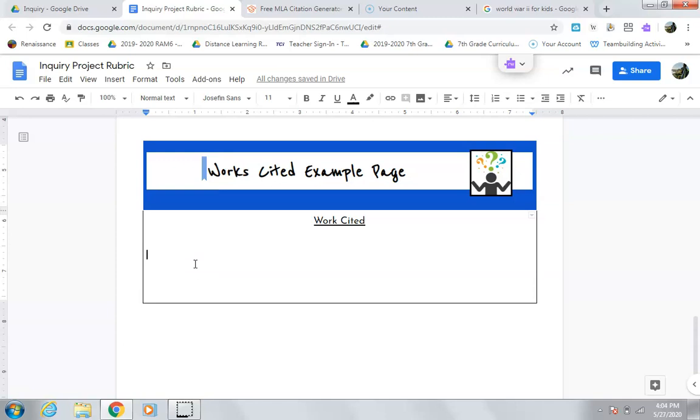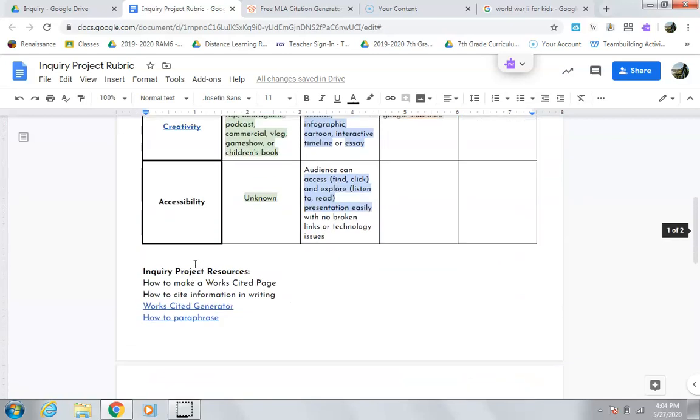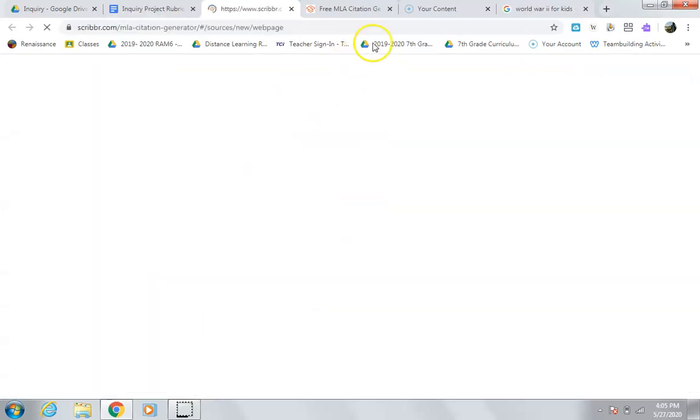Easiest way to do this is to use this citation generator that I actually use for my college papers. My college professors were always telling me to cite. Make sure you cite everything, because technically no idea is really an original idea. No fact is an original fact. That fact came from somewhere and it probably didn't come from the brain. So they always have me cite everything. It's very annoying, but it's something you probably should get used to. So let's go to the works cited generator.